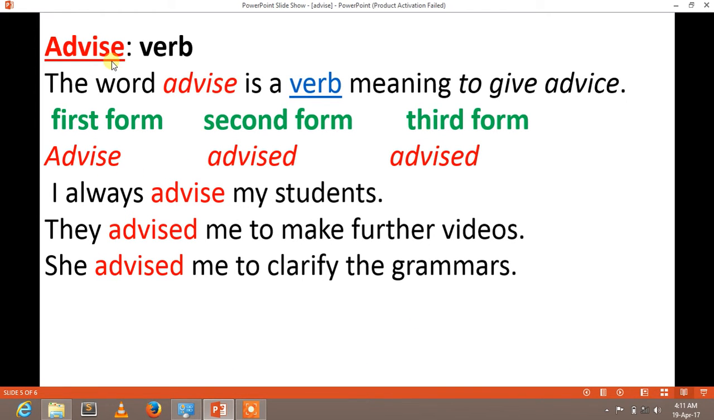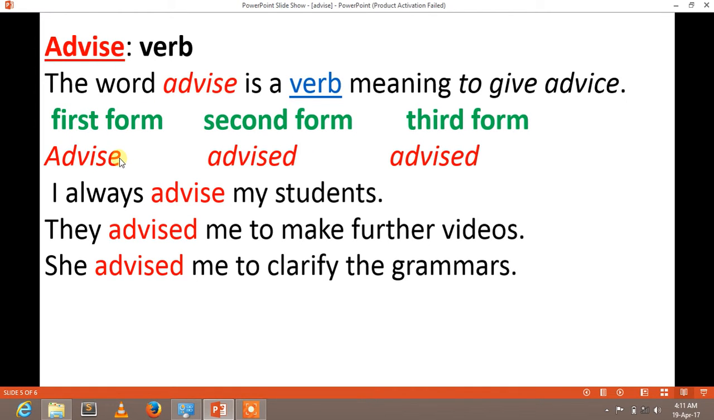Now the next one is the one with S. It is a verb, and you know what a verb is. The word advise is a verb meaning to give advice, to give a suggestion or any opinion. I hope you have understood that advise is a verb, and this is a regular verb. You know that we have two types of verbs, regular and irregular. This is a regular verb that ends with ed in the second and third form.